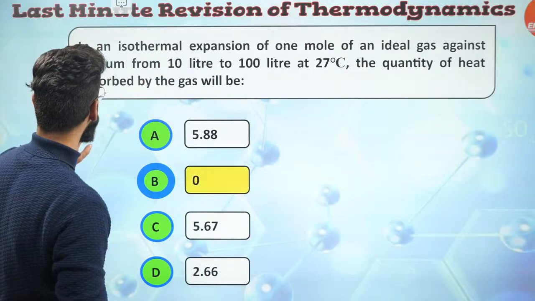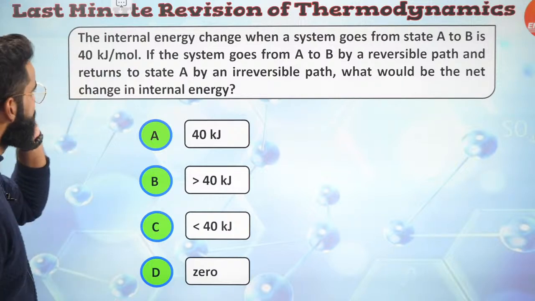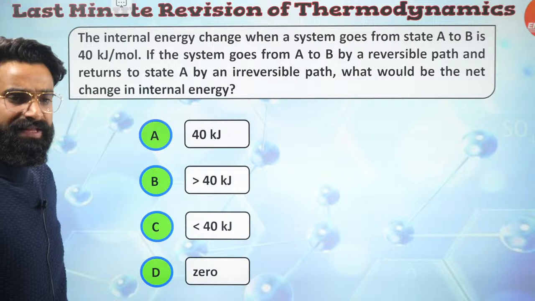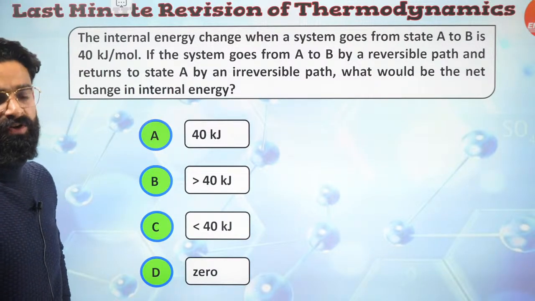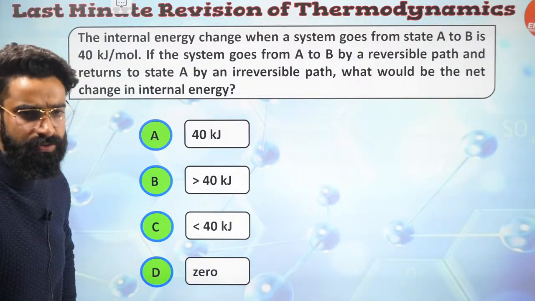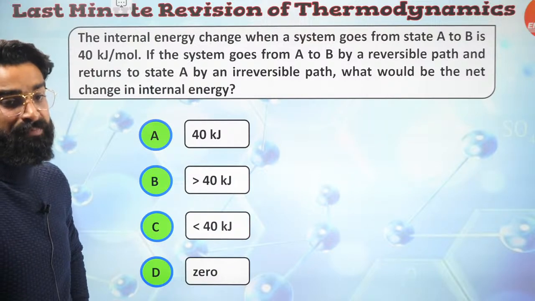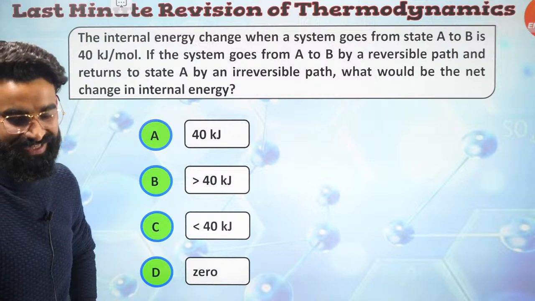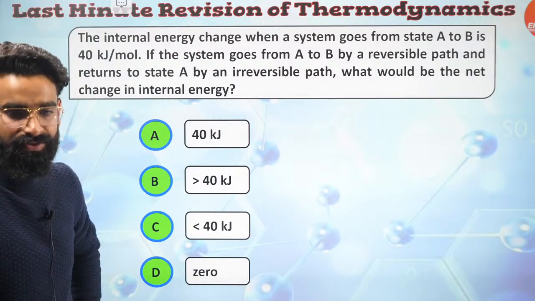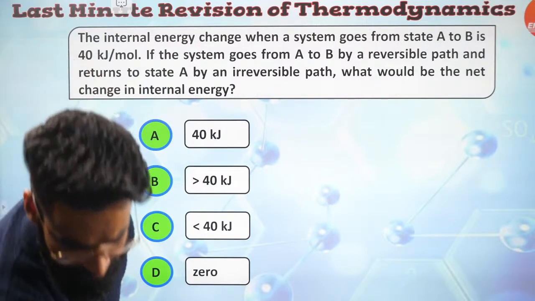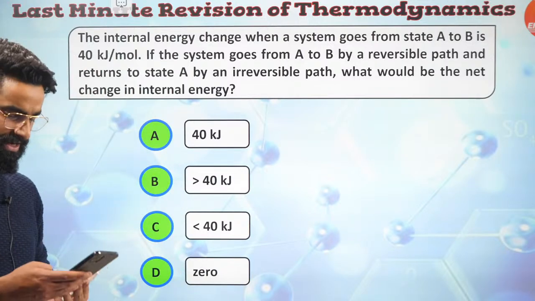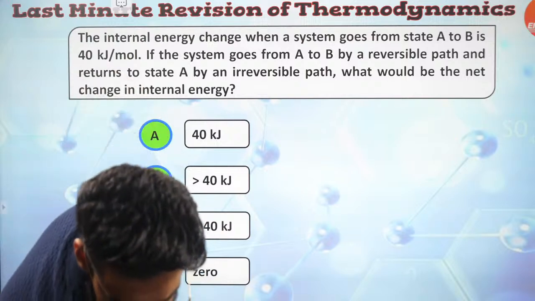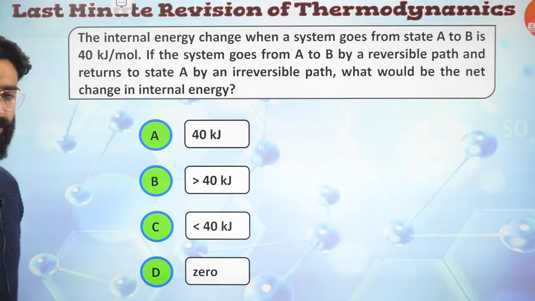absolutely. Let's move on to one more question, guys. Let me see if you can solve this one or not. Okay, give it a try, guys. This was once asked in JEE as well. The internal energy change when the system goes from A to B is 40 kilojoules. If the system goes from A to B by a reversible path and returns to state A by an irreversible path, what will be the net change in internal energy? What do you think should be the answer? Let me know in the chat box right now.